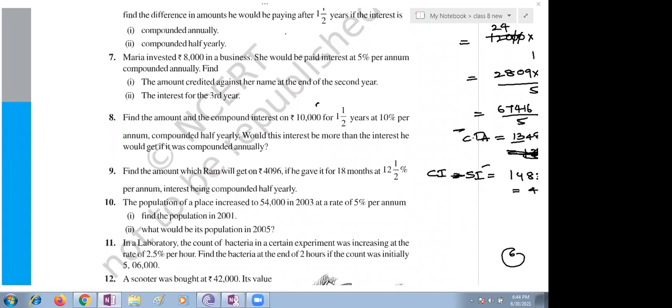Pallav, please respond. Yes, ma'am. Pallav, in the first bit, as Sahu said, we got 820 rupees as interest. Coming to the second part, what is given in the second part? You just read the second part of the question. The interest for the third year, ma'am. You need to find out the interest for the third year. How will you calculate for the third year, Nana?